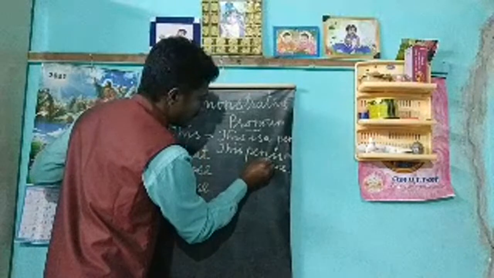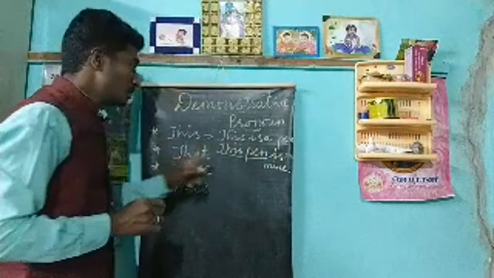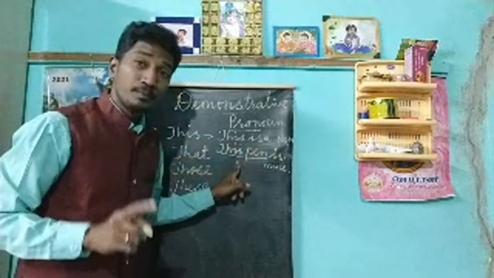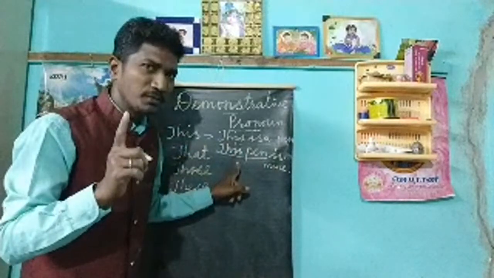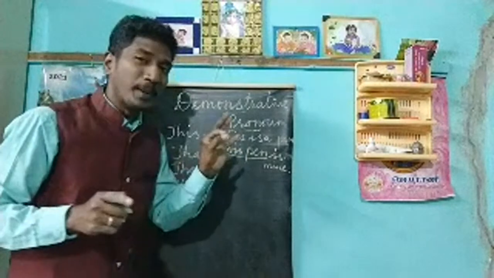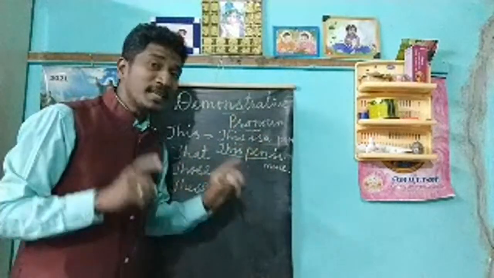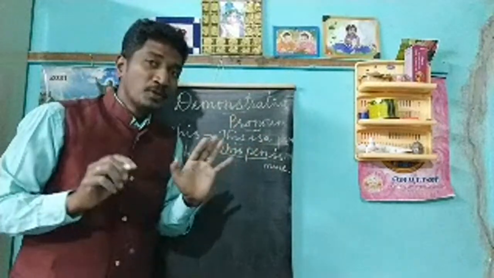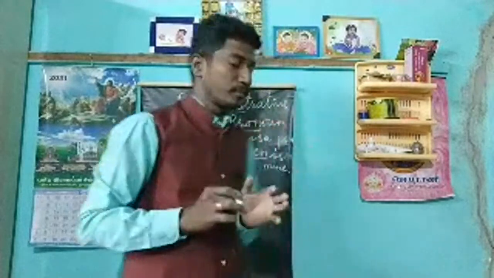If I say this pen is mine, this is not a pronoun. This is not a pronoun. So don't get confused. This is a pronoun: this is a pen. So this is a pronoun. This is an adjective. So based on the usage only, it changes its meaning.